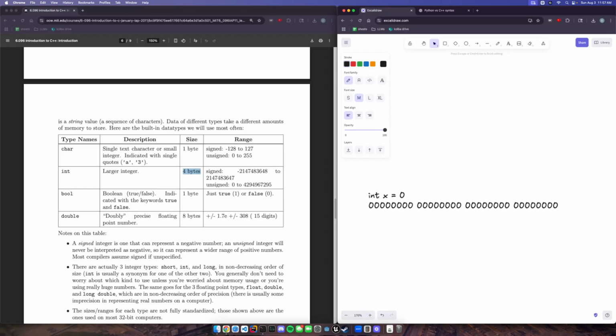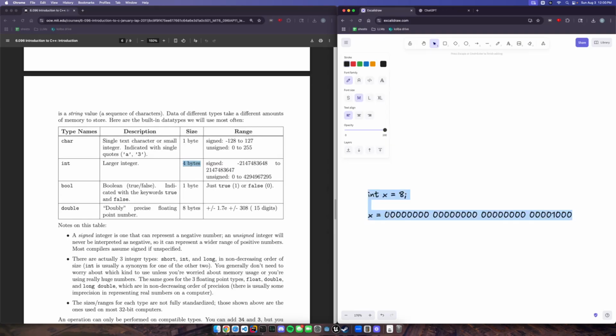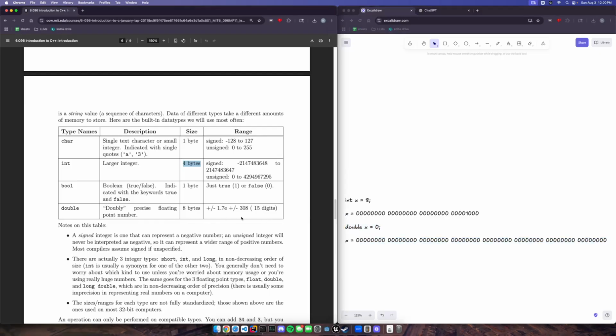Let's say we have int x equals 0, right? Basically saying x is equal to this. If we say x equals 1, what does that look like? Boom. X equals 2. Because we're in binary, we can't do this. That doesn't exist. Instead, we have to write this, because all these values can only be 0 or 1. And so we choose to represent this number by this arrangement of values. So an integer gives us all of this to work with. A double would be twice the size.